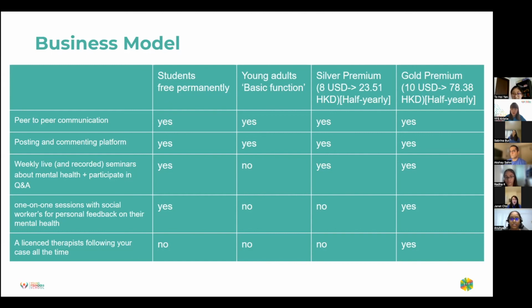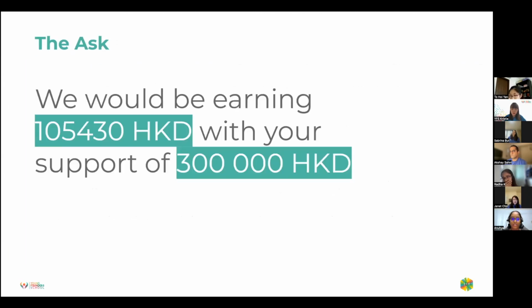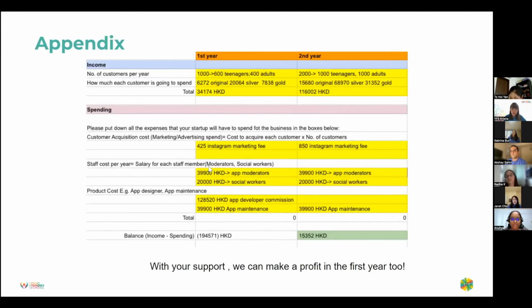I'm happy you asked that question because in our appendix, I think we did include the cost for hiring app moderators. However, I do think we lowballed the amount a lot. I'm very sorry about that. So 40,000 Hong Kong dollars for a full year, right? Yes. And how many people will you be hiring? And will there be some kind of an algorithm you're building, or is this going to be purely manpowered?